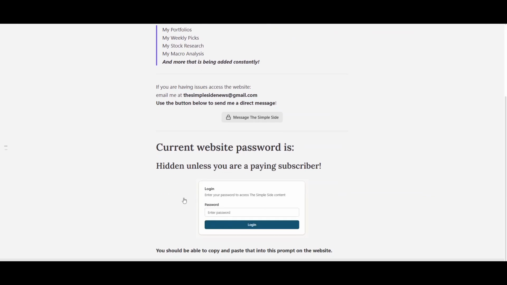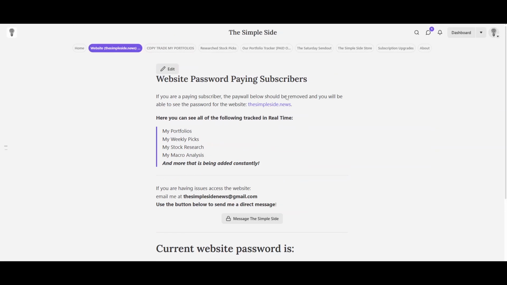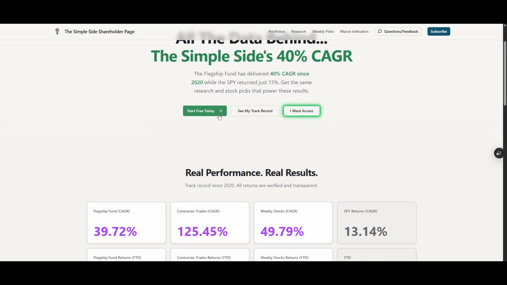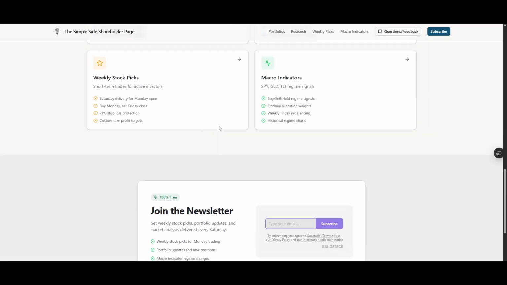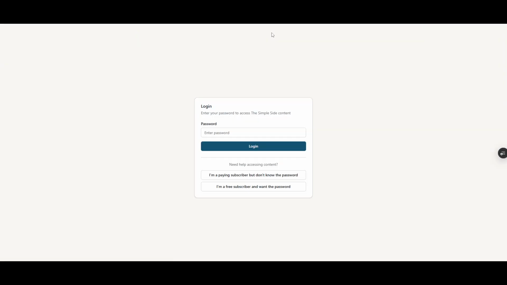All right, so let's say that you've got this password to log into the website, and you go to the website. Of course, that doesn't work for me. So you go to the website, it takes you here. All that you need to do to log in is just click on whatever it is that you want to see, or click the start free today, which will take you down to the sign up. So all you gotta do is just click on one of these, and then it'll ask you for a login.